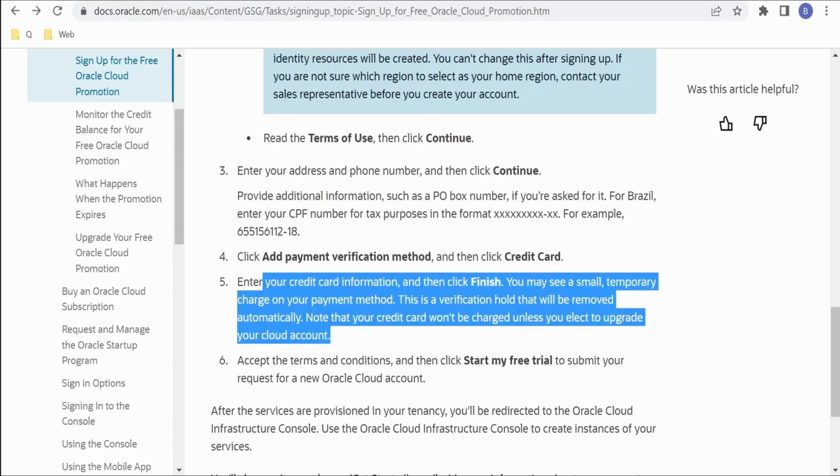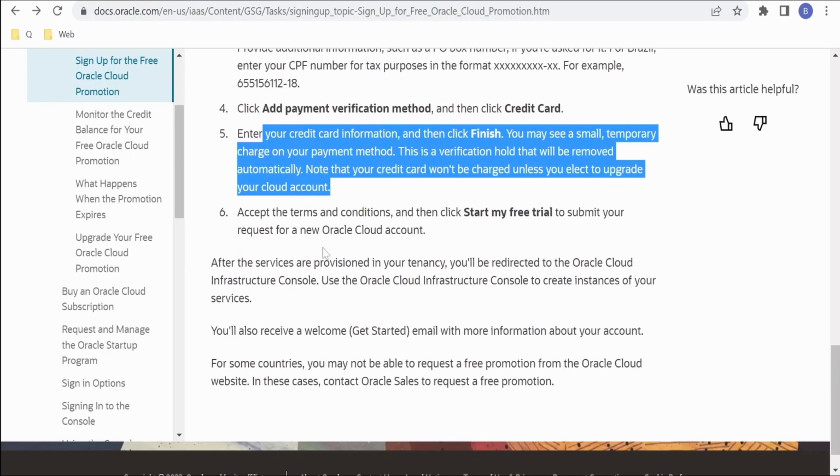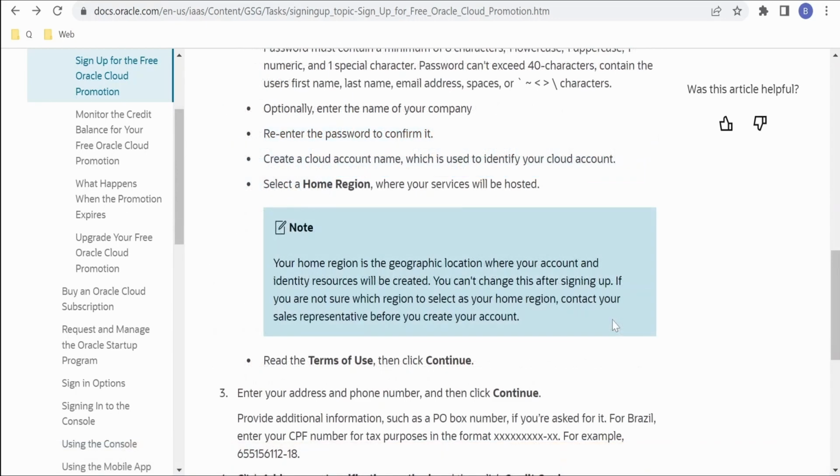After adding the payment method, you have to accept the terms and conditions and click on start my free trial to submit your request for creating the Oracle Cloud account. Once you click on that button, your services are provisioned in your tenancy and you will be redirected to the Oracle Cloud Infrastructure Console. Then you can continue from there and work on the services offered by OCI. Also, you will receive a welcome email with information about your account like the tenancy and other details. In our next class, we will learn how we can sign into the Oracle Cloud Infrastructure Console.